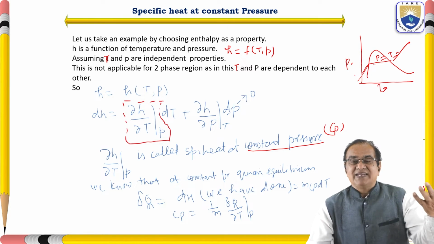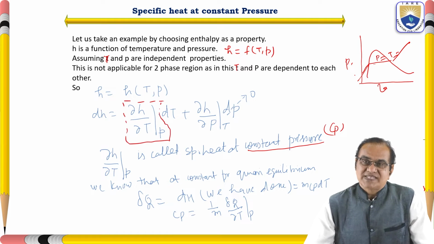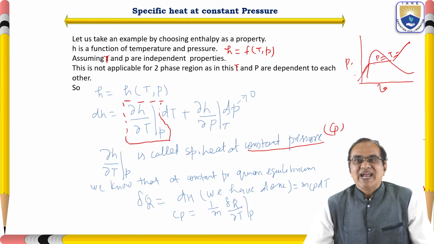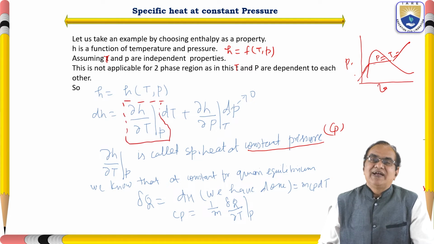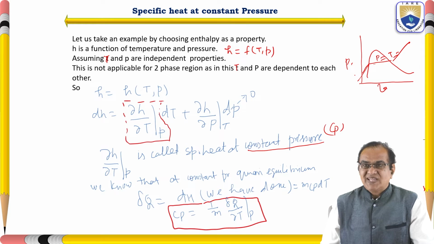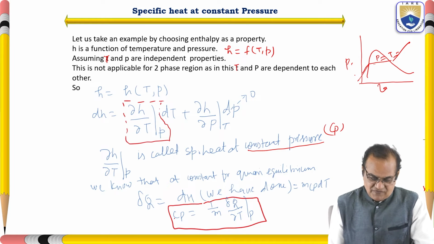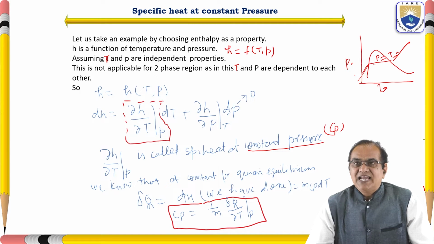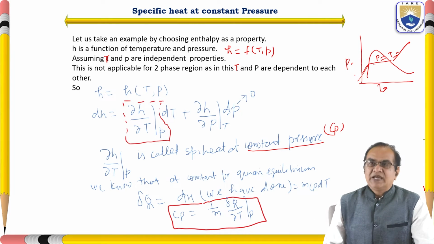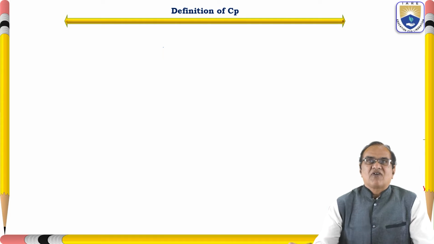Now, like our previous discussion about specific heat at constant volume, Cv, which we defined by this mathematics, in the same way we are going to define this in the next slide. So this is the equation for Cp: Cp is equal to 1 by m del Q by del T when P is constant.